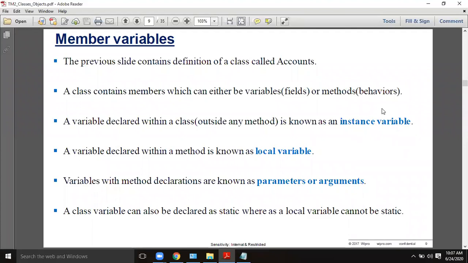For a method, if there is no return value, the method should mention void as a prefix before the method name. Void means the method does not return anything. So you are informing the compiler that my method is not returning anything to the outside environment. So the variables are instance variables, local variables, and one more is static variables. The static variable concept we will learn next.